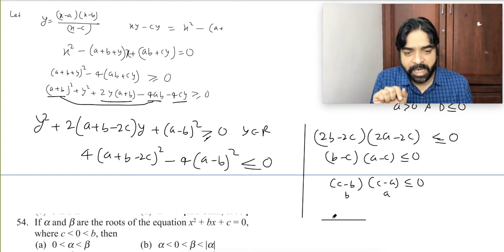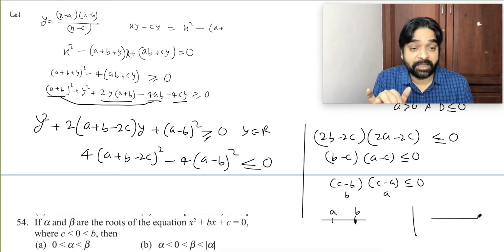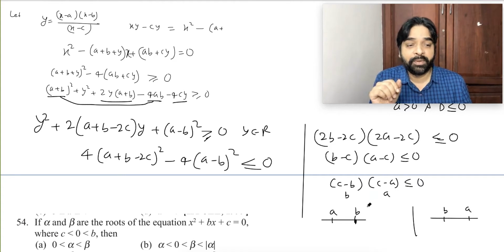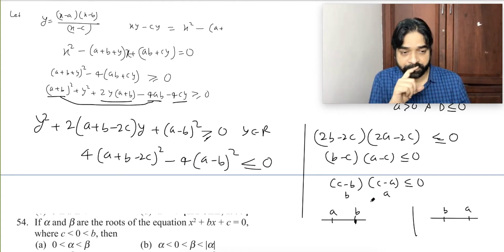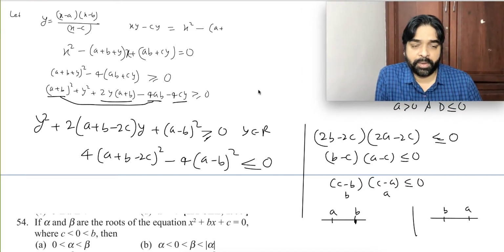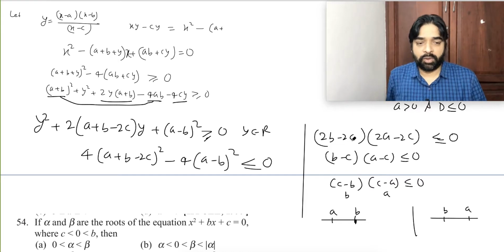Suppose b is bigger, so a, b, this is the way we will write the number line. If a is bigger, b is lesser, then this way. Both number lines are correct because there is no information about a and b. So this is the way I drew the number line.